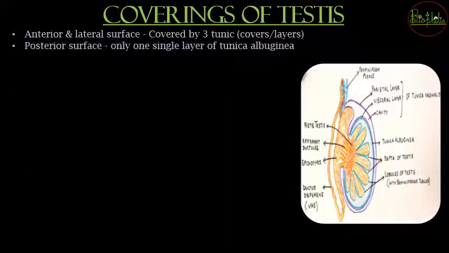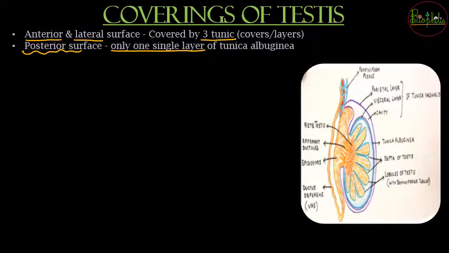Now let's understand about the coverings of testis. Coverings of testis में, the testis, the male gonad, will be covered by 3 tunics. 3 tunics या 3 covers या 3 layers, both, so anything is fine. So these 3 layers will be found on the anterior and the lateral surface. जबकि posterior surface पे only one single layer of Tunica Albuginea will be found.